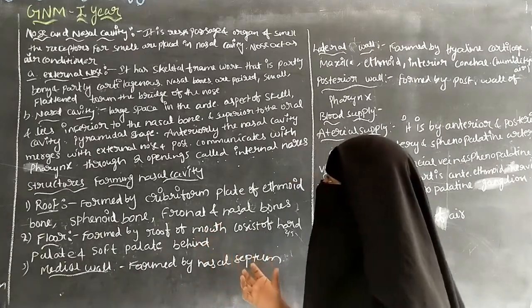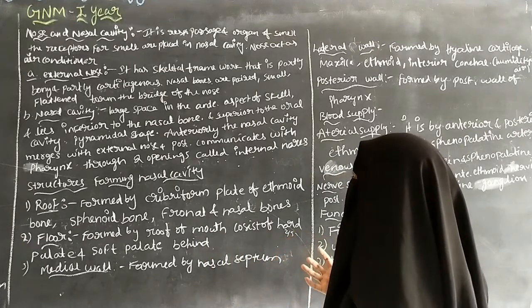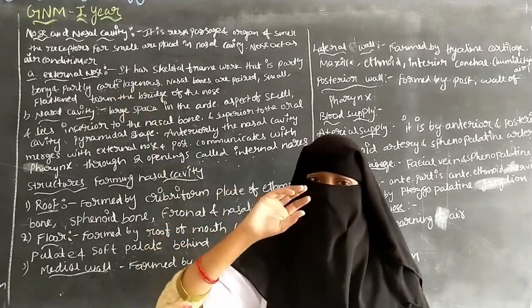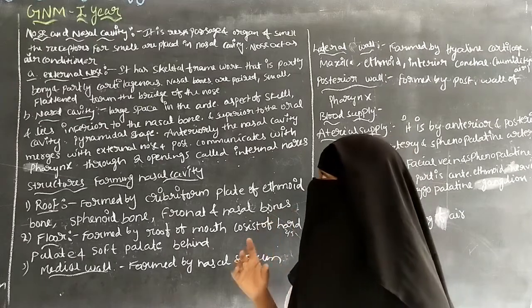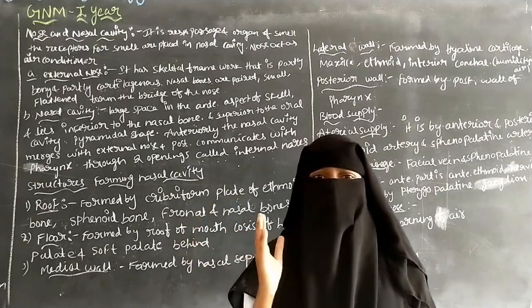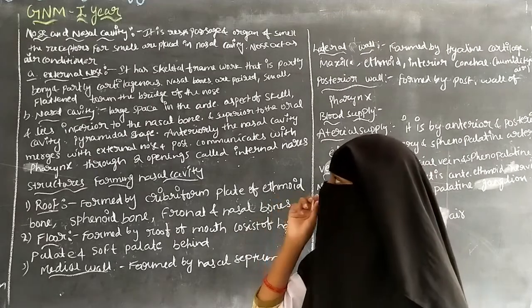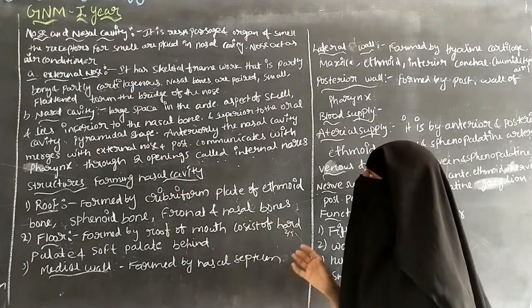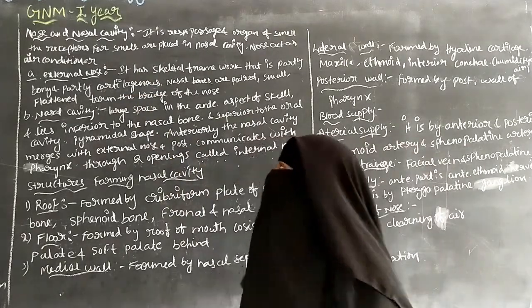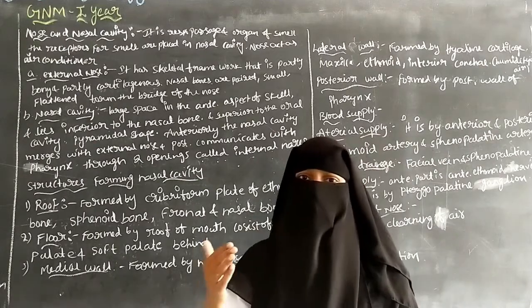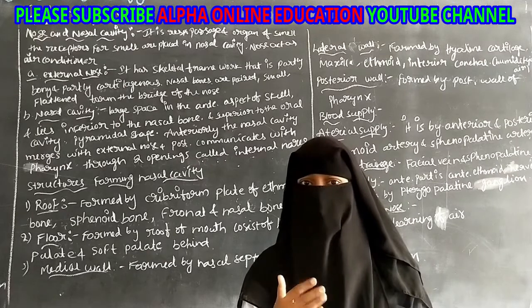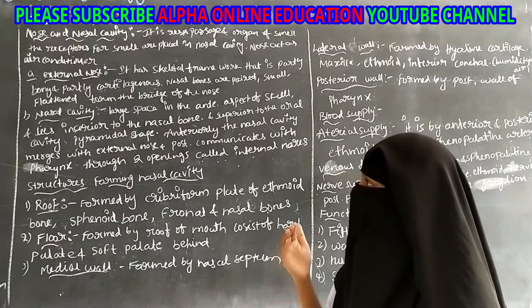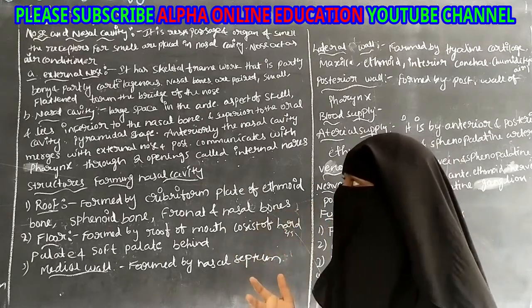The external nose is made by a skeletal framework that is partly bony and partly cartilaginous, meaning it is made of bony parts and cartilage, which is a flexible tissue. So the nose is very flexible, and it also consists of bones.